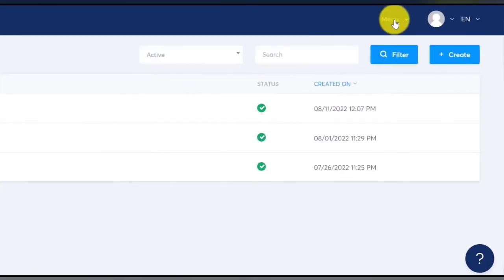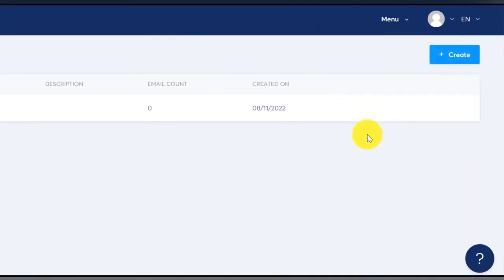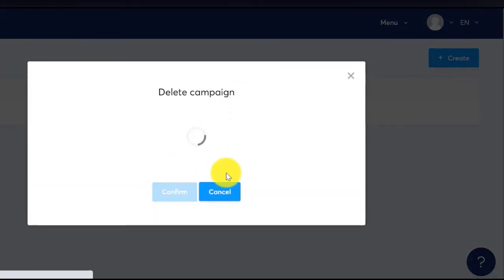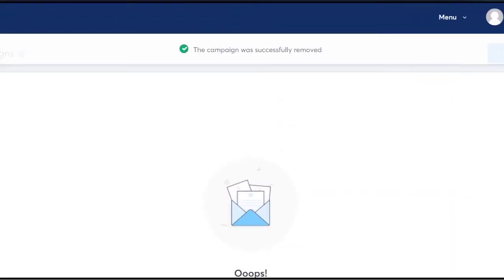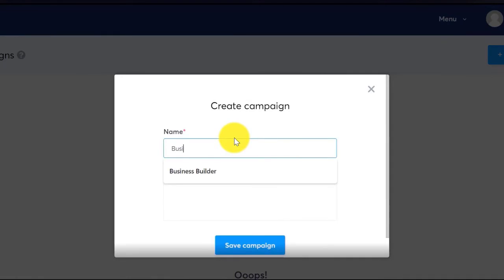So the process for adding emails is relatively straightforward. You just need to go to this page and go to emails and go to campaigns. And we click on campaigns. And let me just delete this so I can show you how it goes. Alright, so you're gonna get to a page and it's gonna be empty like this. Then you're gonna click create. Then we're gonna call this business builder.